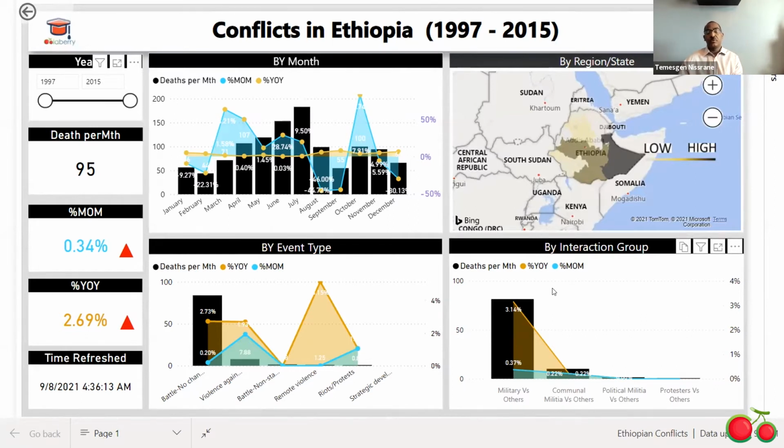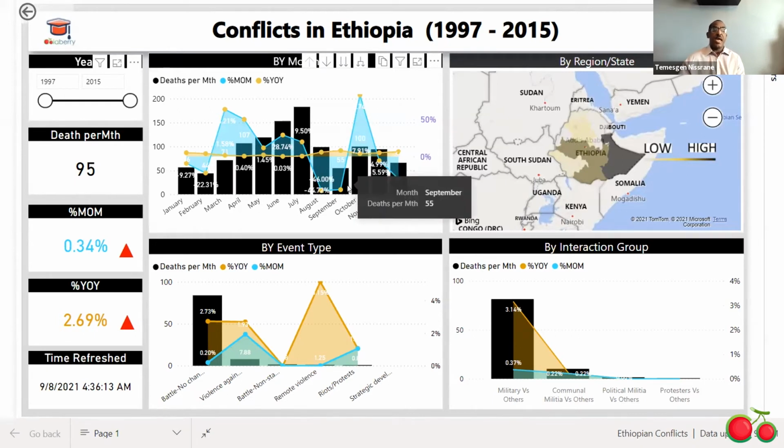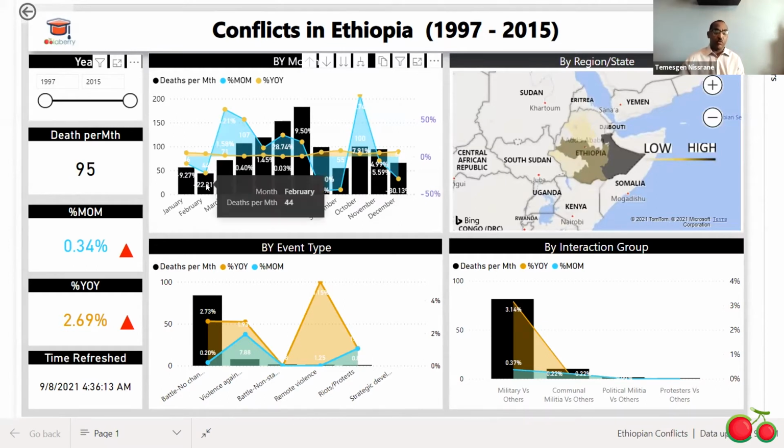Now, without clicking anything here, we can read from the first visual that this is days per month. This shows me that in July, the days per month is high compared with the others. And in February, the days per month is 44, which is lower. I will explain why that happened.